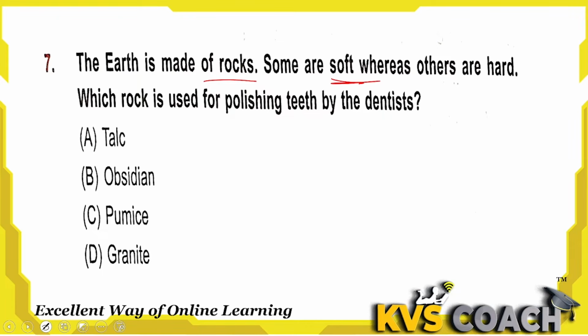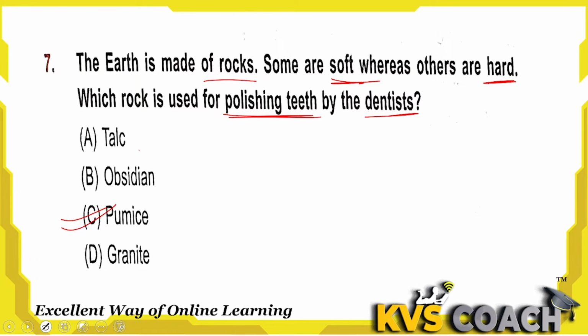Next, the earth is made of rocks. Some are soft whereas others are hard. Which rock is used for polishing teeth by a dentist? When a dentist uses the rock for polishing teeth, our teeth get whitened. So what is that rock? That is pumice rock, which is used by dentists for polishing teeth.